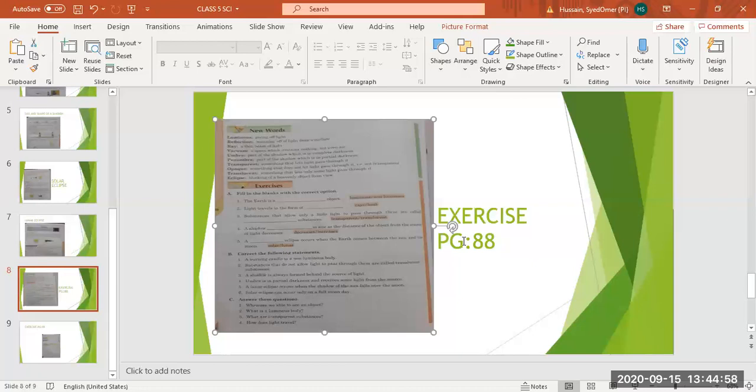Okay, now you have to do the question answers. I will send you question answers of this chapter, so you have to complete them. On Thursday, I will ask questions from this chapter. So read this chapter completely. We will do revision of this chapter in the class on Thursday. Now I'm going to ask what you have understood today.